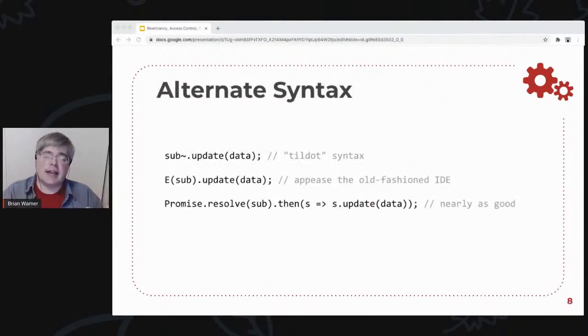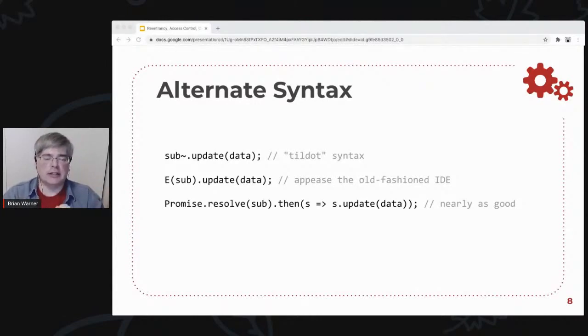Now, this syntax is kind of new. This tilde dot syntax is something that we've proposed to the ECMAScript committee to provide this eventual send operator in standard JavaScript. In the Agoric code base, because the tilde dot syntax is not known by IDEs, editors would highlight this as a typo. In a lot of Agoric code, you'll see this other form with the E function, and this expands to the same thing. Both of these are roughly equivalent to the last line.